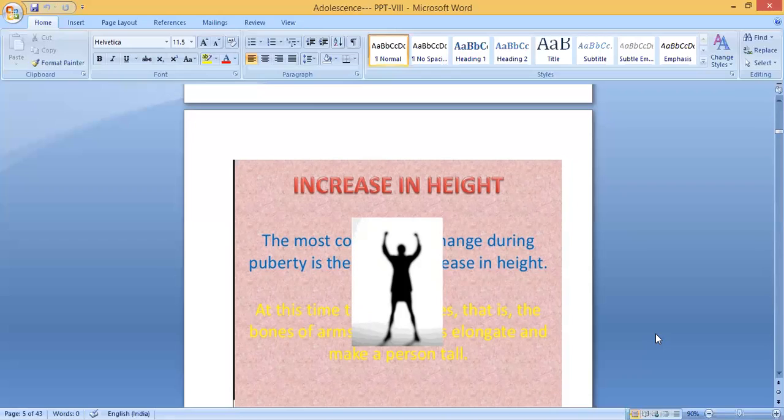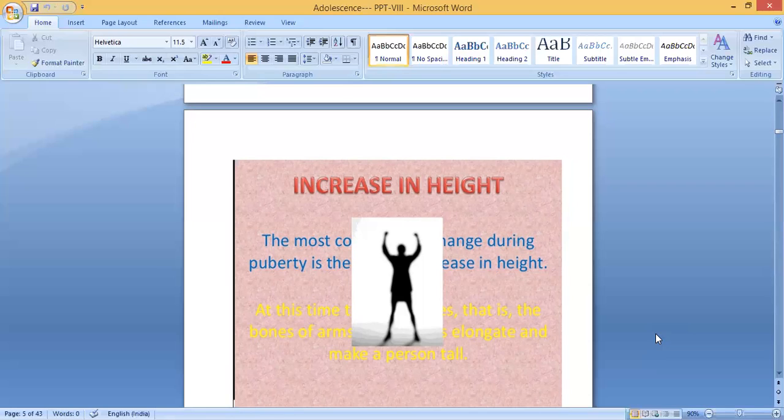The most conspicuous change during puberty is the sudden increase in height. You would have noticed that now, in teenage, in 8th standard, there is a sudden increase in height. At this time, the long bones, that is the bones of the arms and the legs, elongate and make a person tall. This is the time the bones grow.